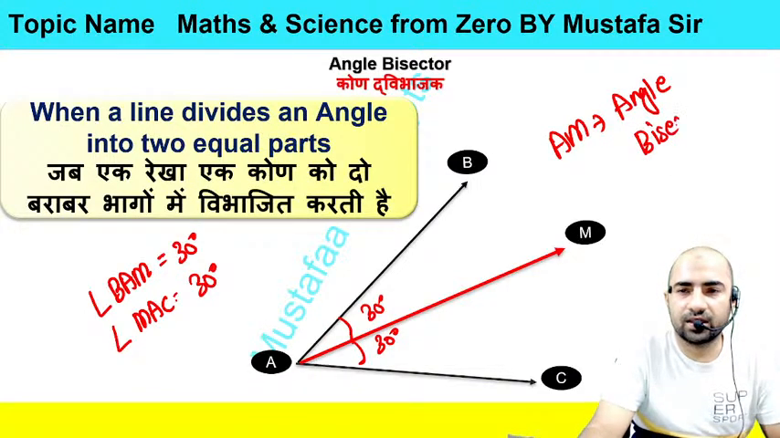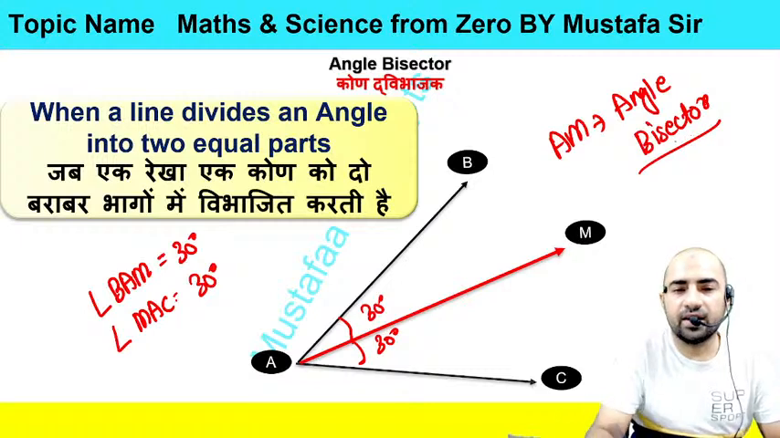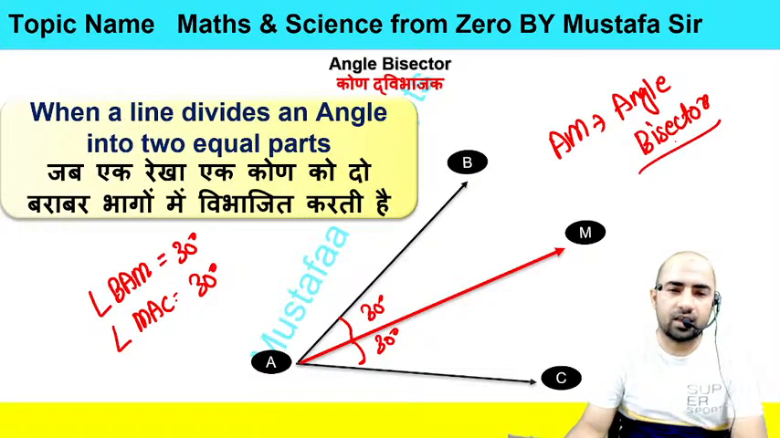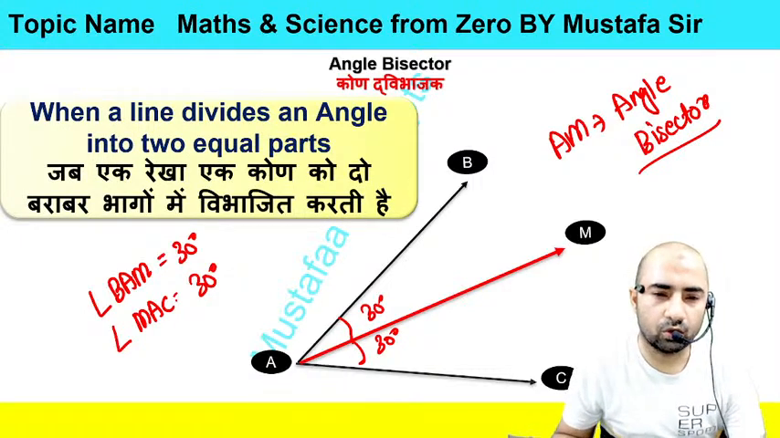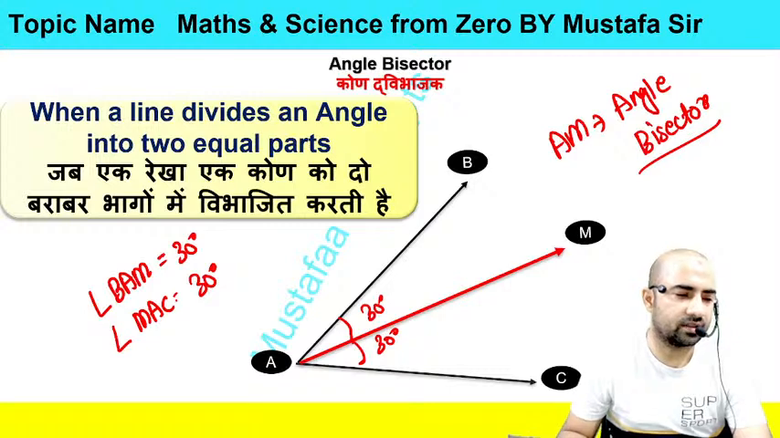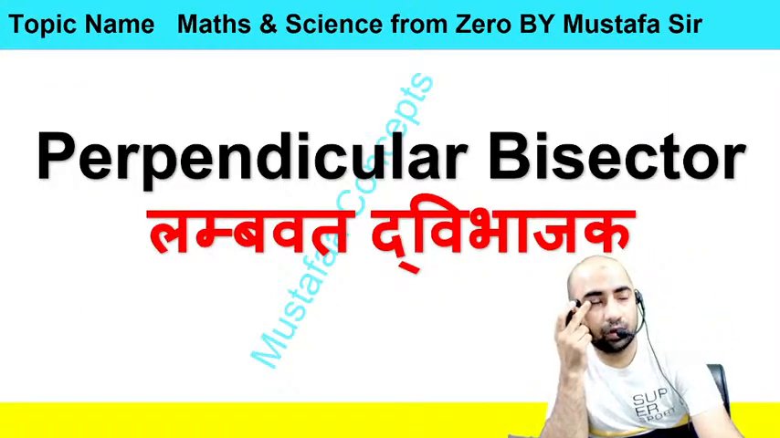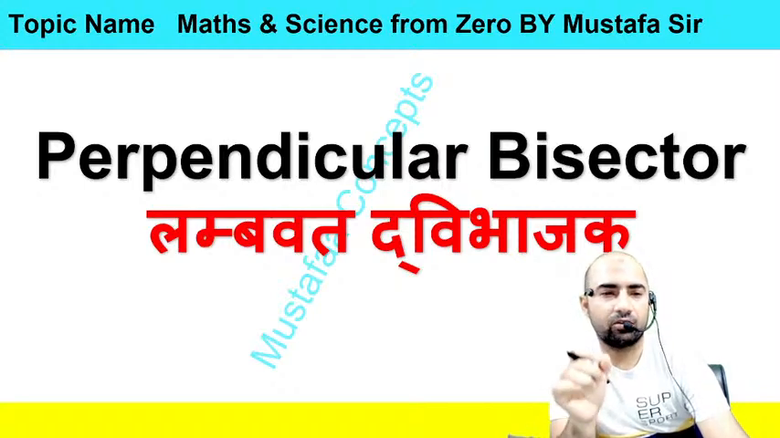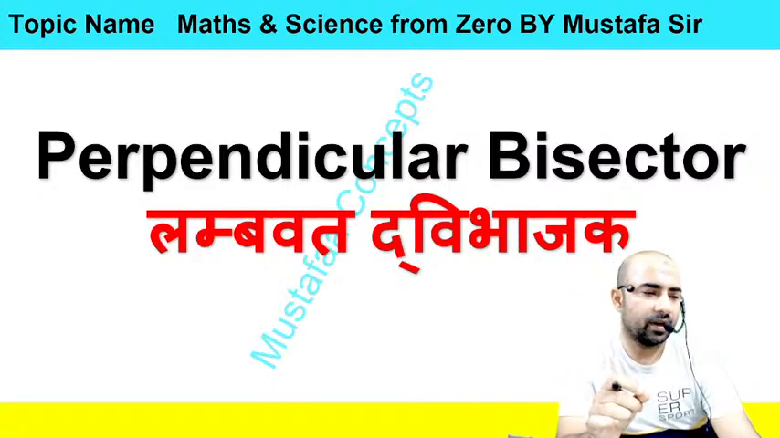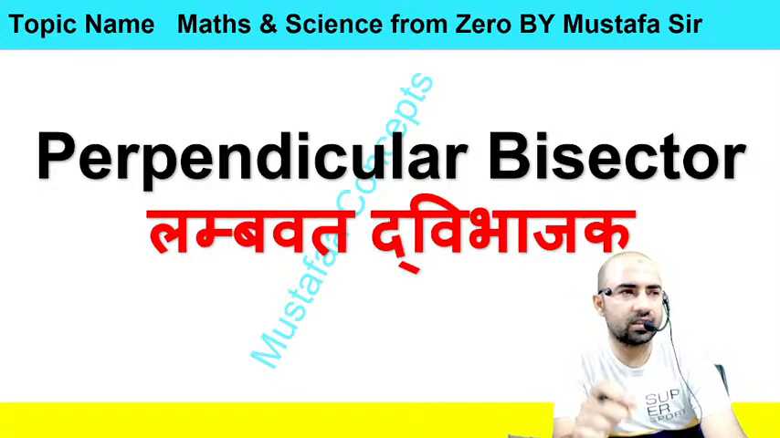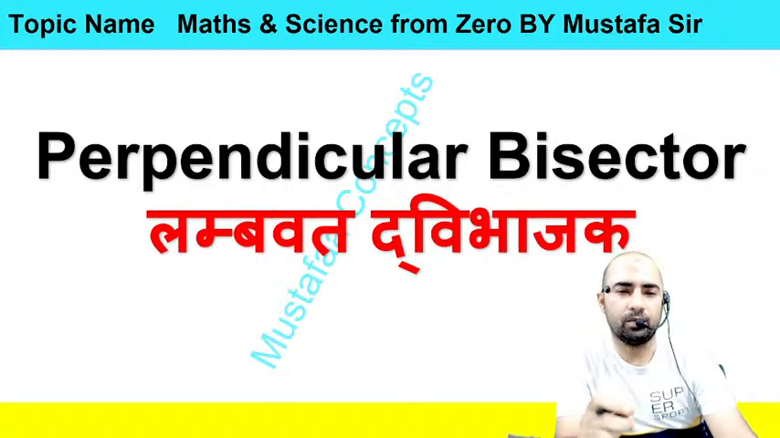Why is this an angle bisector? Because this AM is dividing this angle into two equal parts, right? That's why this line is called angle bisector. Next we have perpendicular bisector. We have discussed the perpendicular. So what is the perpendicular? Any line which meets another line at 90 degrees is called perpendicular.